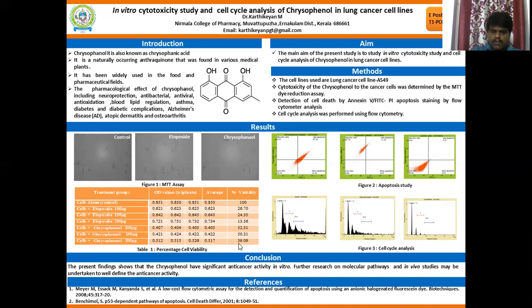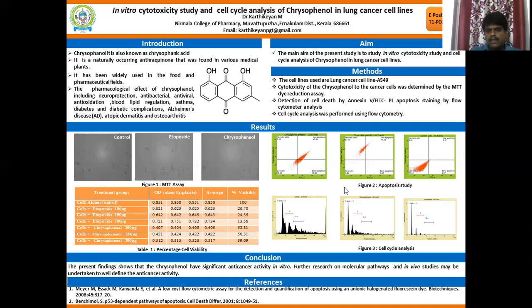Compared to etoposide, it also shows that when the concentration increases, cell viability decreases. At 200 microgram, etoposide shows about 13.56 percent viable cells, but chrysophanol shows 39.09 percent. So this shows anti-cancer or cytotoxicity activity, the basic assay we normally do prior to any kind of anti-cancer activity study.